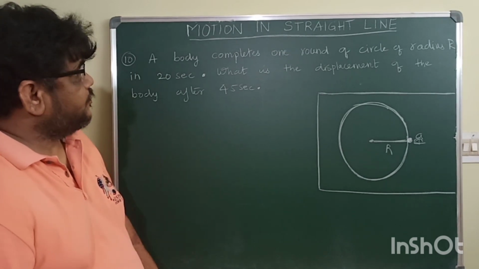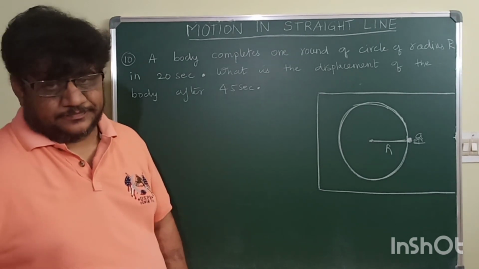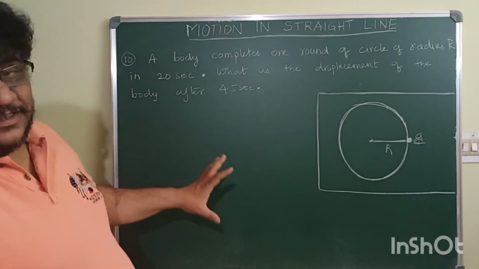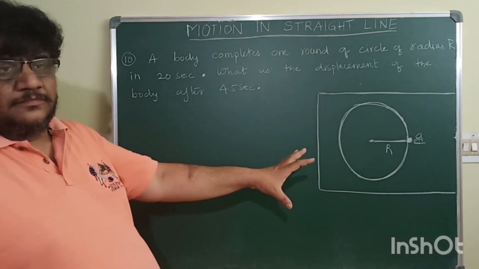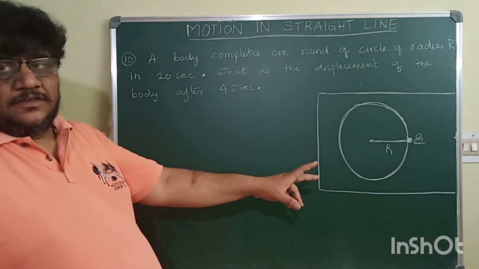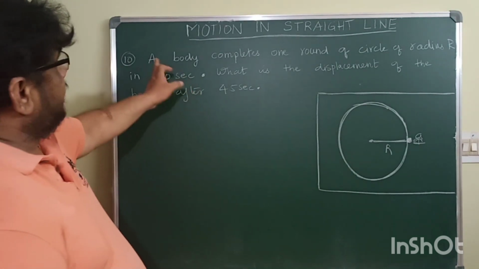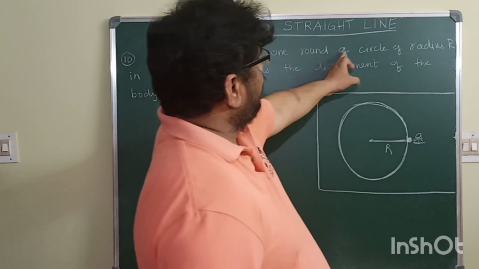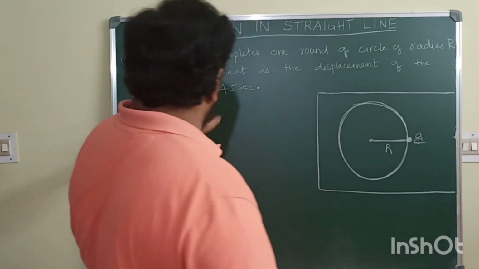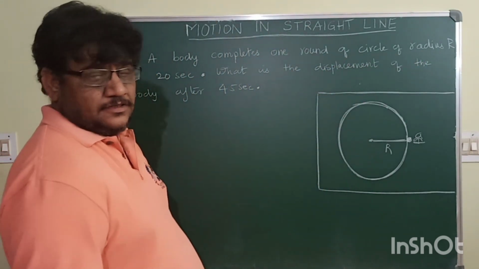Children, this is the last problem which is there in the assignment. What is problem C? It is similar to the problem which we have done in the same assignment, with a slight difference. A body completes one round of circle of radius r in 20 seconds.